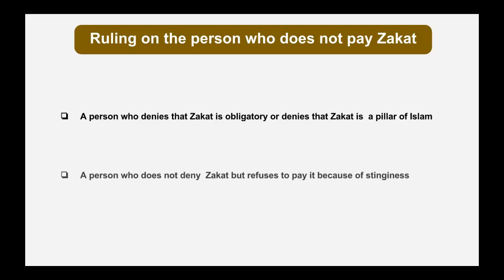The second person is a person who withholds Zakat because of stinginess. The person who withholds Zakat because of stinginess but does not deny its obligation, Zakat will be taken from him by force by the government. So it is the government who takes the Zakat from people and not the regular people. And therefore it is not for the regular people in the street to go and take Zakat from people.